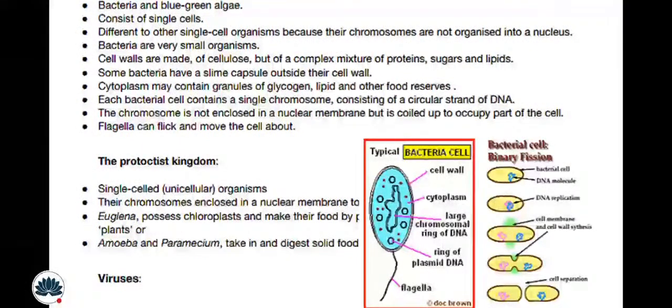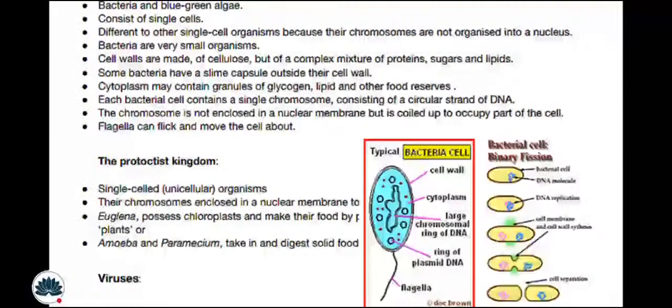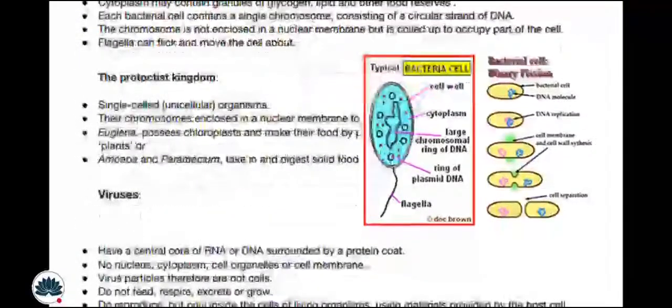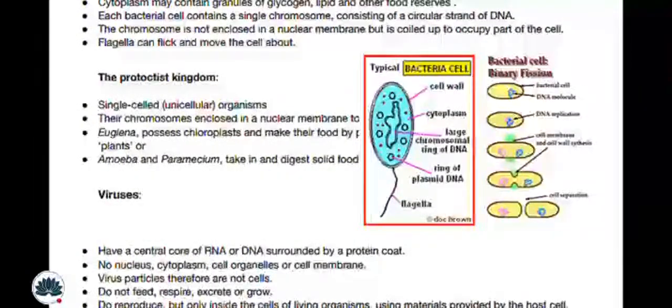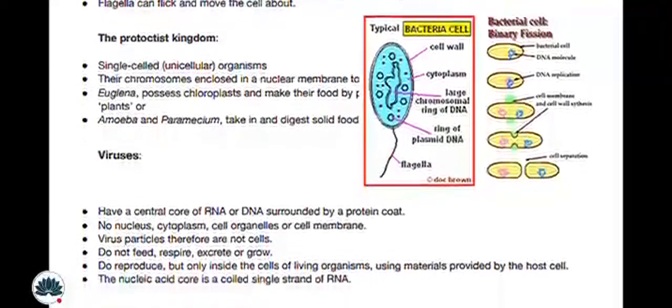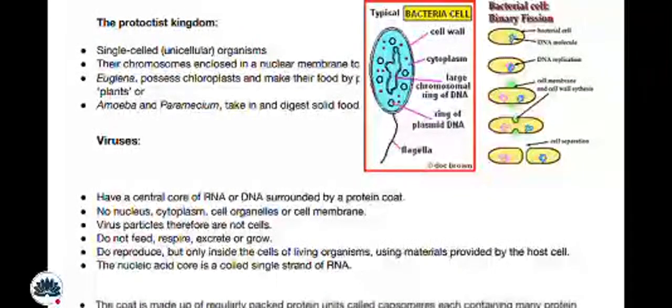Each bacterial cell contains a single chromosome consisting of a circular strand of DNA. The chromosome is not enclosed in a nuclear membrane but is coiled up to occupy part of the cell. Flagella can flick the cell about. Alright, so for the prokaryotic kingdom, this is not written clearly. They are single-celled or unicellular organisms, with chromosomes not enclosed in a nuclear membrane. Okay, and that's all. I'll give a community post on the protoctists.